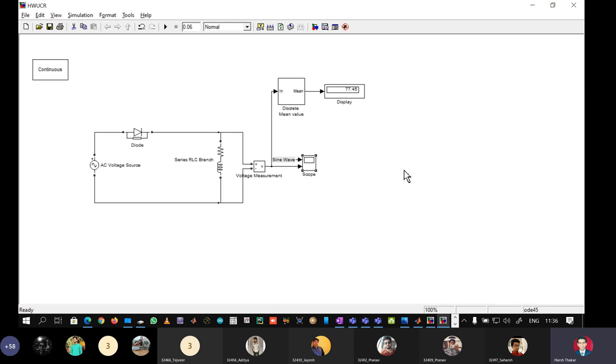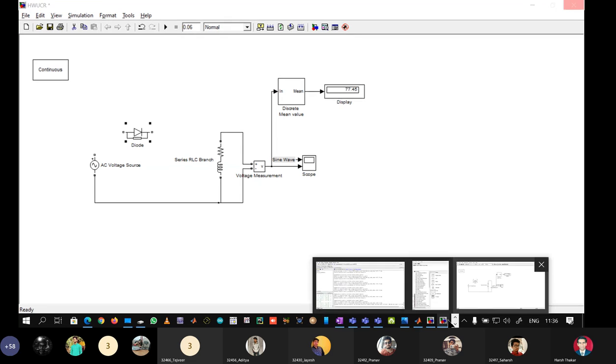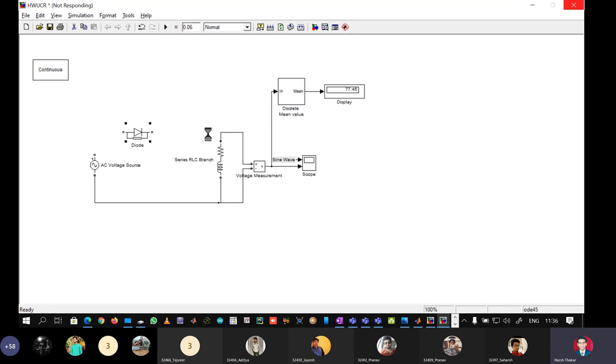Now let us demonstrate the second fact, that the waveform can be above the x-axis, but still the average content can be negative. What we do for this is reverse the direction of the diode. So I will save, I will delete this. Yeah, it has hung, but it will take some time.